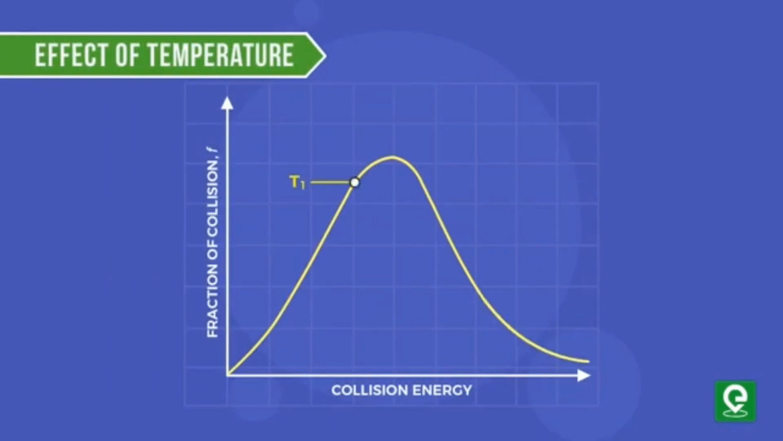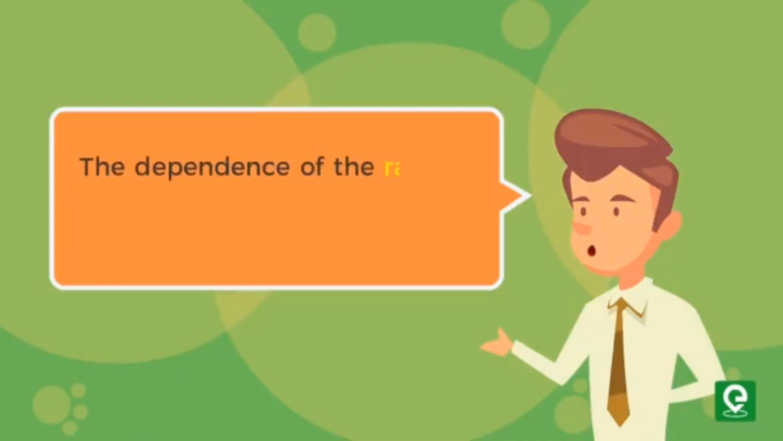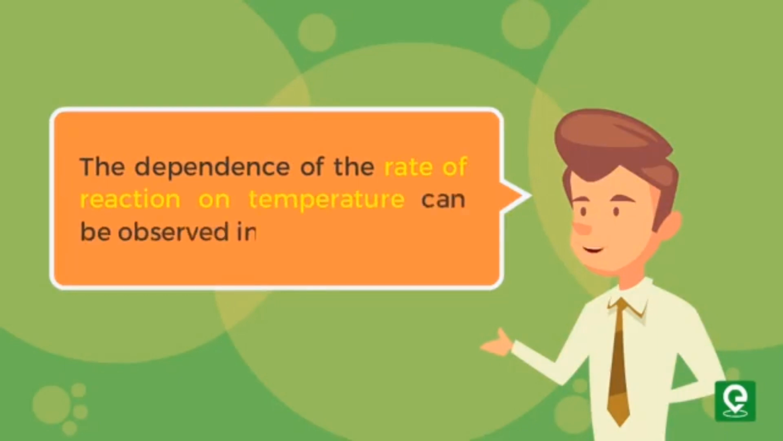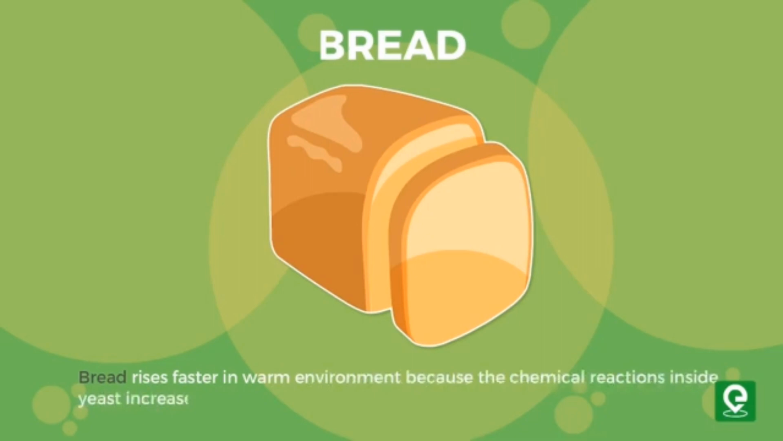Effect of temperature on activation energy. At low temperatures, only a small fraction of the colliding molecules will have enough energy to overcome the activation energy barrier, and therefore the reaction will proceed slowly. However, at higher temperatures, more molecules have the minimum energy needed to react, and it will speed up the reaction. The dependence of the rate of reaction on temperature can be observed in our homes as bread rises faster in a warm environment because the chemical reactions happening inside the yeast increase at higher temperatures.